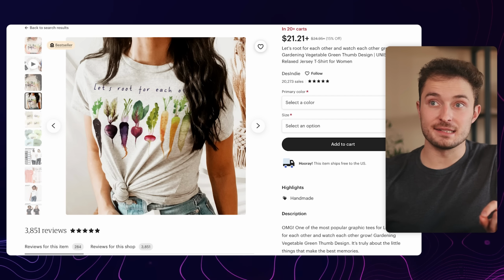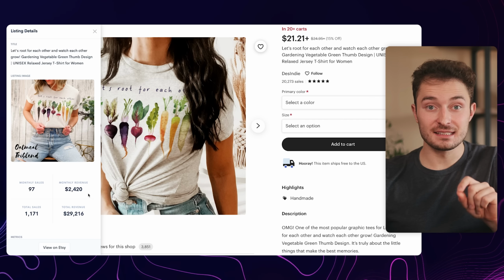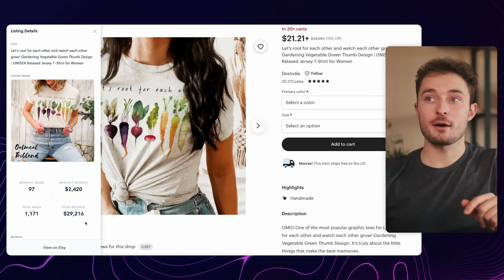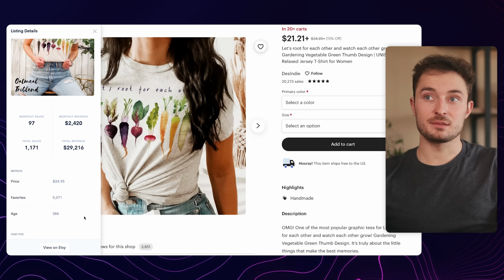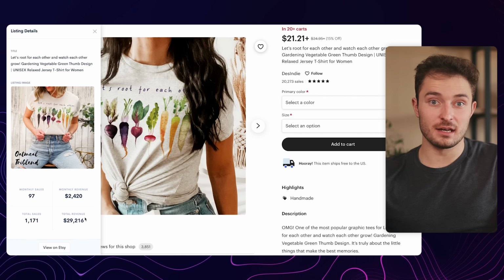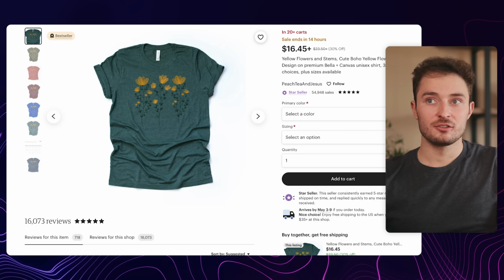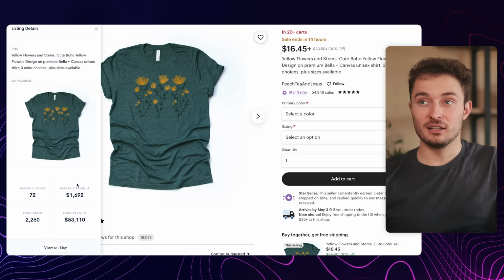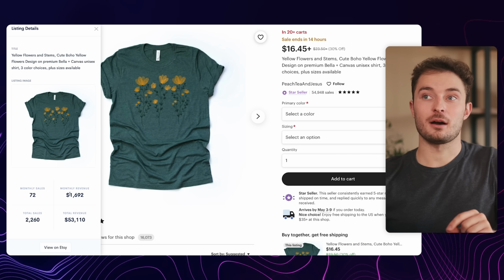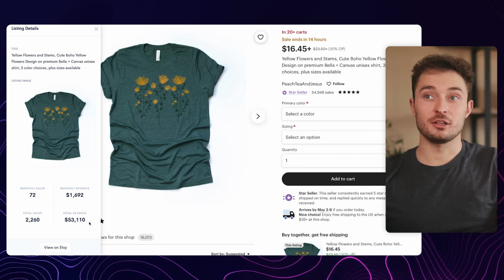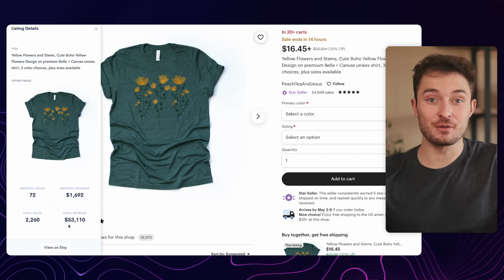Now this example shirt, it's just a bunch of little watercolor plants or roots, I guess, on it, and it sells like crazy. Now, Alura estimates that this listing alone makes about $2,400 a month and has brought in a total of about $29,000. Here's another example of just a simple watercolor flower, just a super basic design, and Alura estimates that this one is at about $1,600 a month with a total sales of around $52,000.